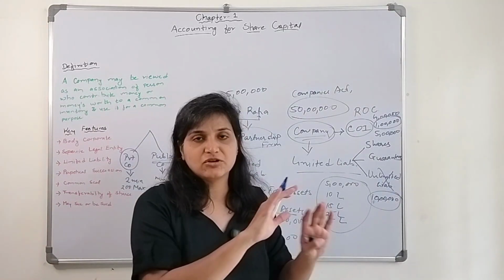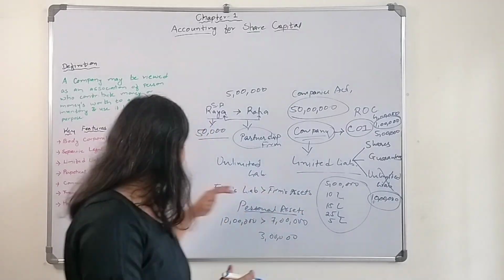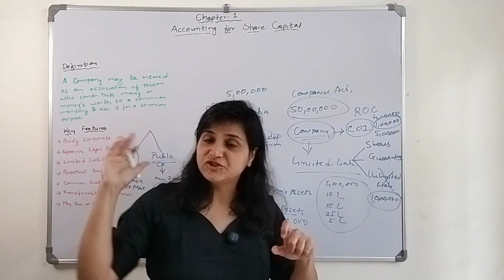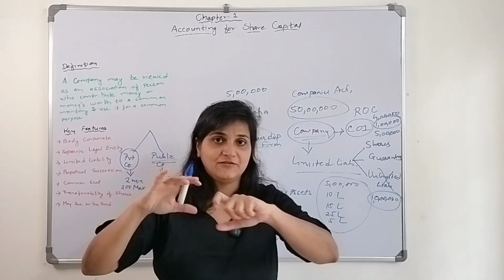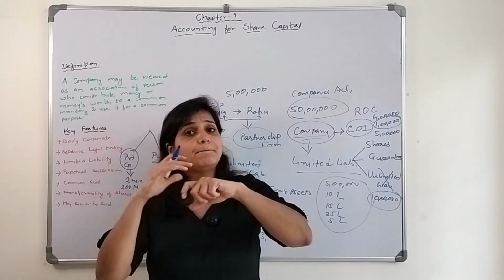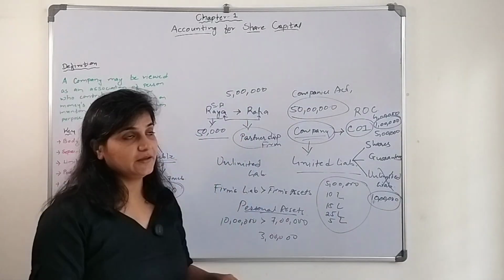So the general public can invest, that is a public company. One which is not a private company is a public company, that also you can say. In this case, the general public, nobody knows who is the owner. They get the share certificate, they are now the owners, but the public is investing money into that particular company. It's a public company.